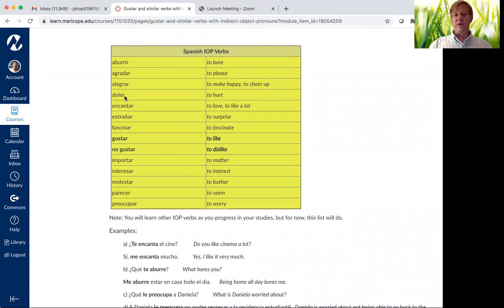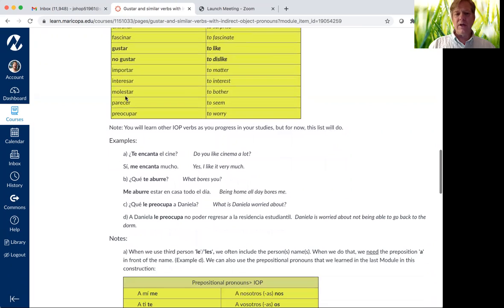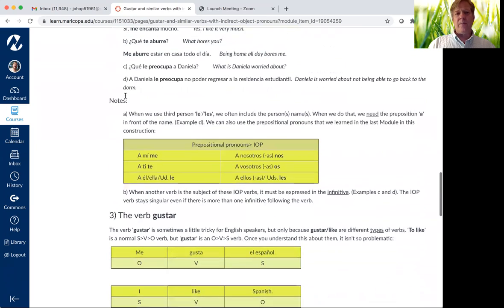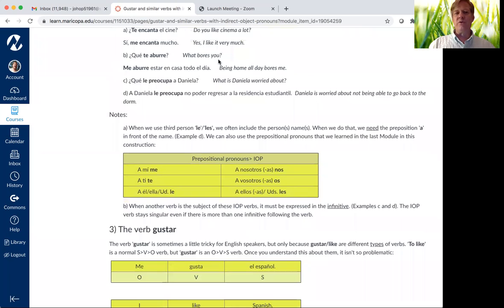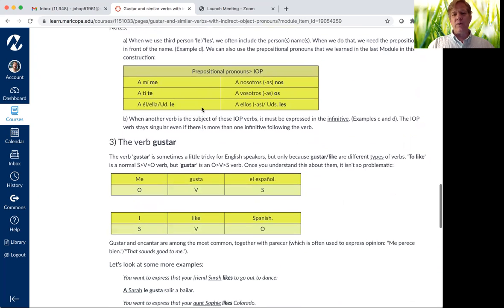We looked at this already with the verb doler when we studied body parts and health earlier in this module. Me duele la mano. So my hand hurts to me, correcto? En inglés decimos simply my hand hurts. Bien, my hand hurts. Me duele la mano. Here are some examples that you can look at. ¿Qué te aburre? What bores you? ¿Qué le preocupa a Daniela? What worries Daniela? Etc.